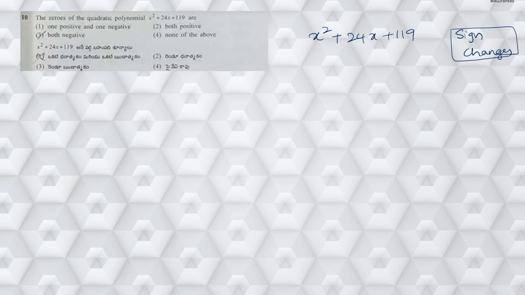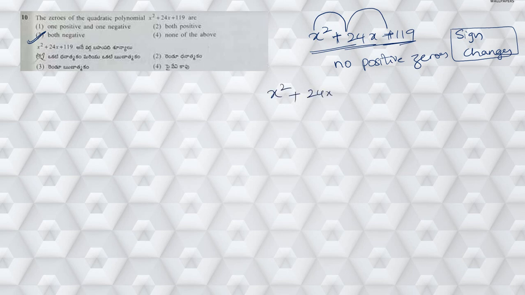Now if you observe carefully, here plus is there, here also we are having plus. So there is no sign change. Here plus and here also we are having plus. So from here to here there is no sign change. That means for this particular polynomial, there are no positive zeros. Clearly from this, we can say both the zeros are negative. Otherwise, there is one more solution for this. So what we can do is, x square plus 24x plus 119, we need to factorize this.